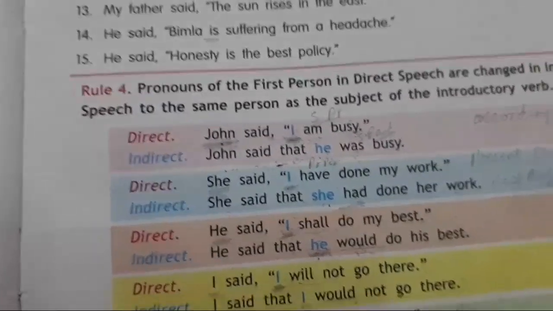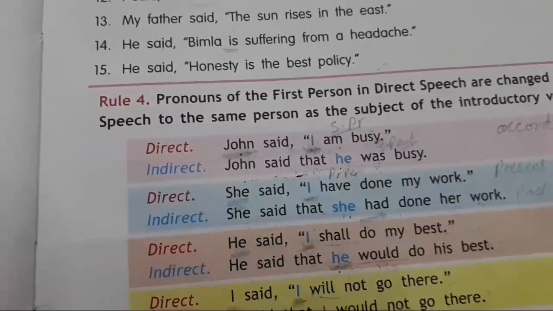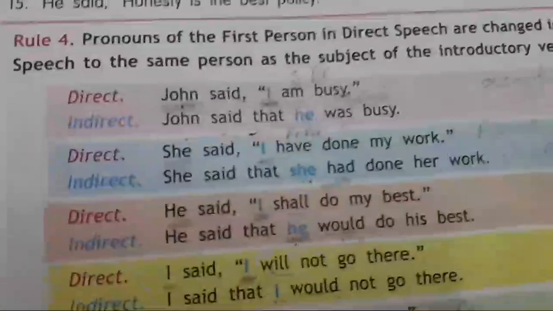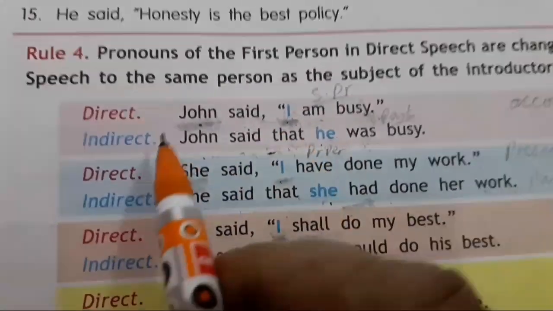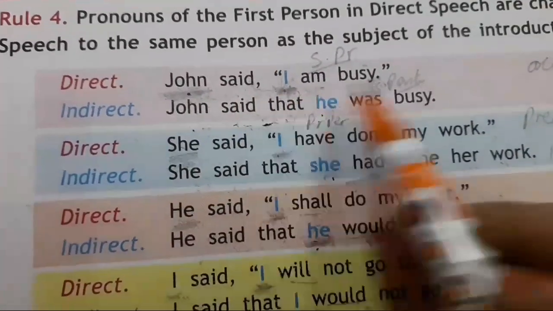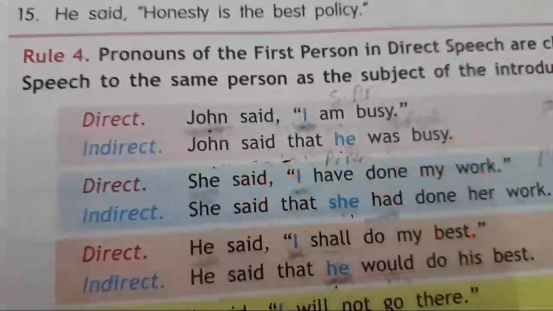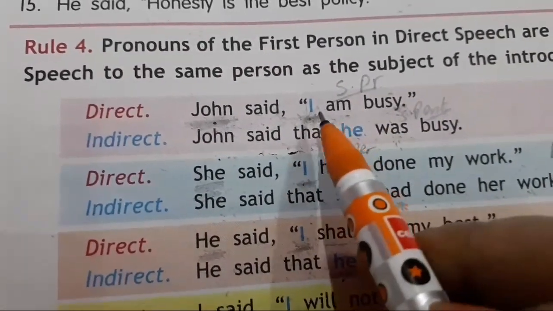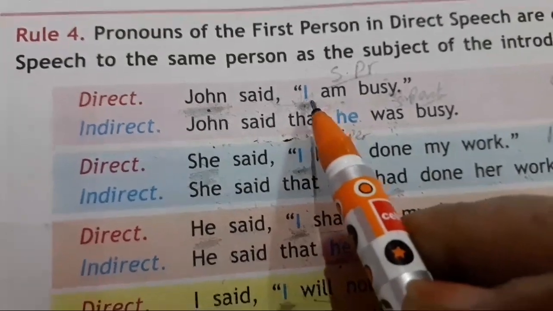Now see how you will do. John said, I am busy. Now, in this one, first of all, you will see which one is pronoun. You know now this is reported verb and this is reported speech. So, in reported speech, which one is pronoun? I is pronoun. First person pronoun.